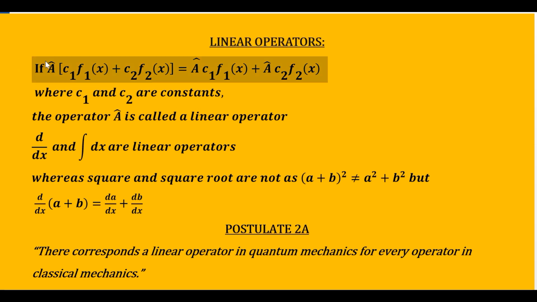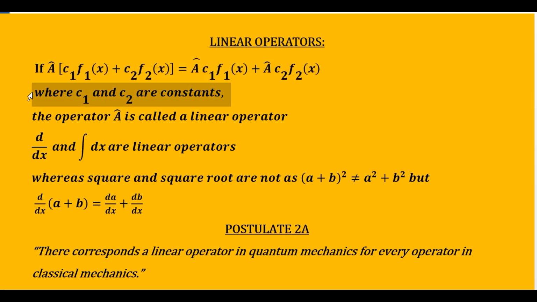It says that an operator A cap operating on the addition of two functions f1(x) and f2(x), because I have shown the bracket, it means that operator A cap operates on the addition of f1 and f2, and if you find that it is equal to the operator operating individually on these two functions, first on f1(x), then on f2(x), and then you add them, and if both the left hand side and the right hand side come to be the same, then you will be able to say that the operators are linear operators.